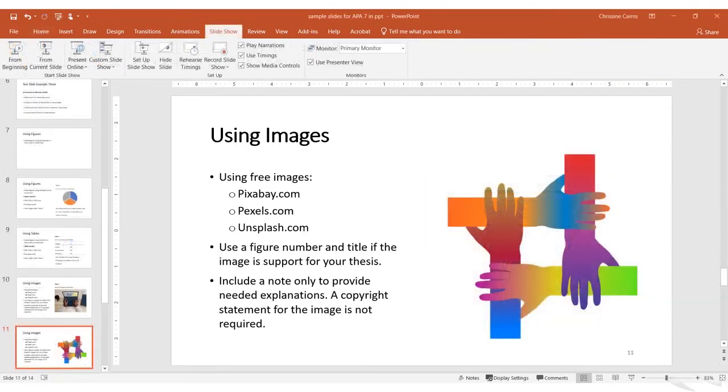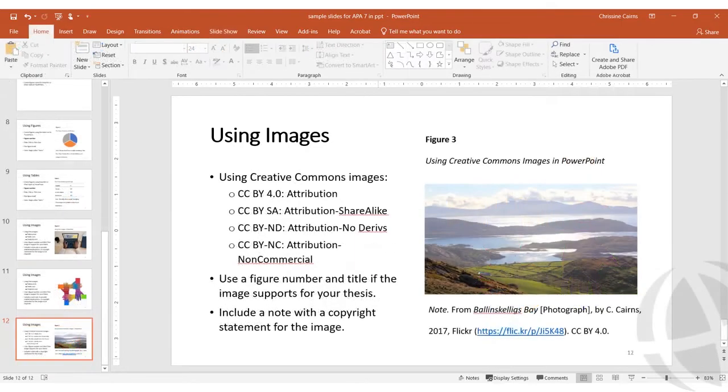If you were only using an image for decoration and not as part of your academic research presentation, you also would not need a figure number or title for the image. But in an APA style presentation that presents your research, your images should be relevant to the discussion and not purely decoration. Creative Commons images are also okay to use in your presentations, but these images do require a copyright statement which goes in the note under the image.